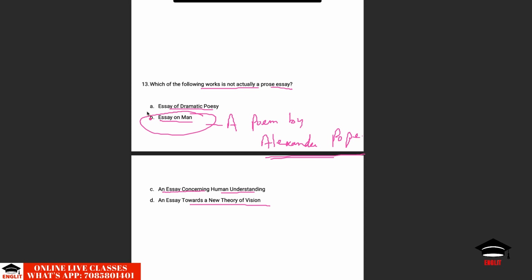Essay on Dramatic Poesy is a kind of conversational, critical essay by Dryden, where he gives his theory about drama, fiction, tragedy, in the form of a conversation among four people. Dryden is also one of the characters. Essay Concerning Human Understanding is a long essay, perhaps a treatise, by John Locke. It is a philosophical essay. An Essay Towards a New Theory of Vision is an essay by George Berkeley. It was published in 1709.